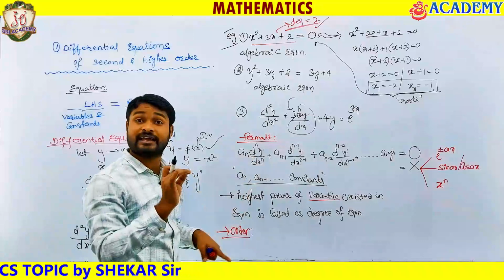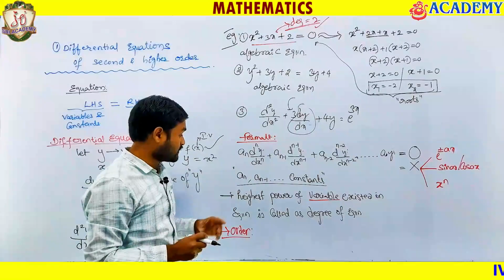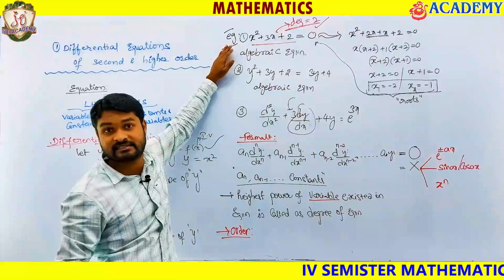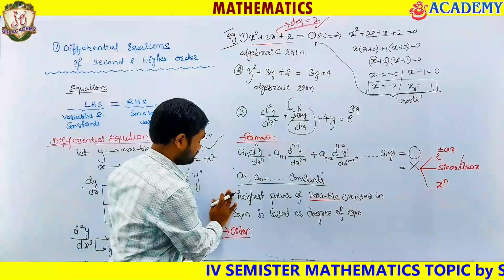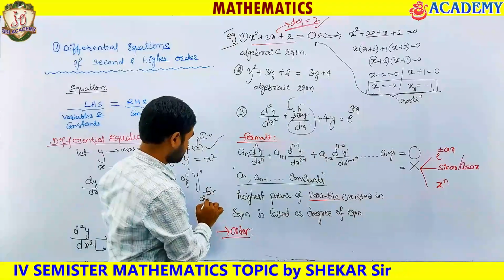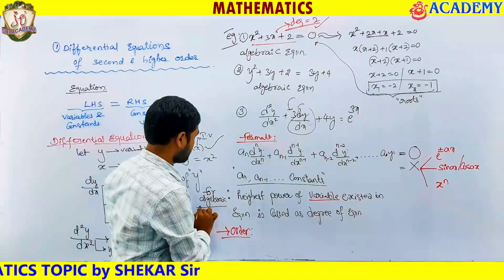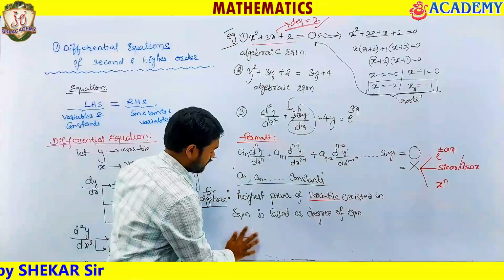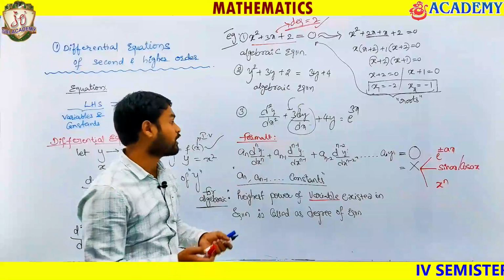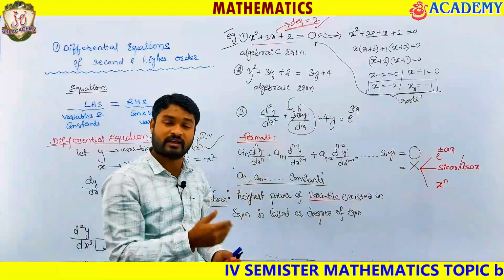Order and degree for a differential equation are different. How do we define order and degree for a differential equation? Actually, the highest power of the variable existing in the equation is called the degree of the equation; it is for algebraic equations. Now let us determine the same, order and degree, for a differential equation. Let me give you an idea how to determine the degree and the order of a differential equation, so that I can proceed to the topic.